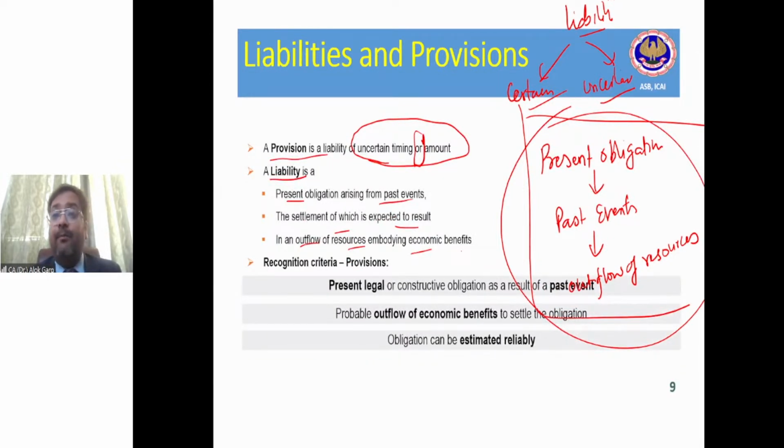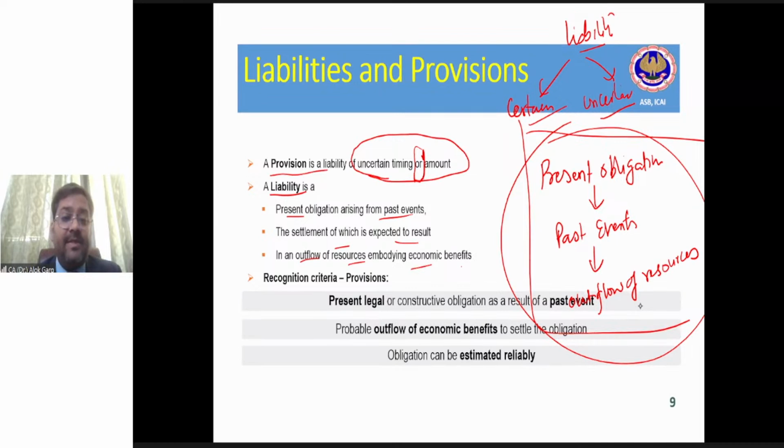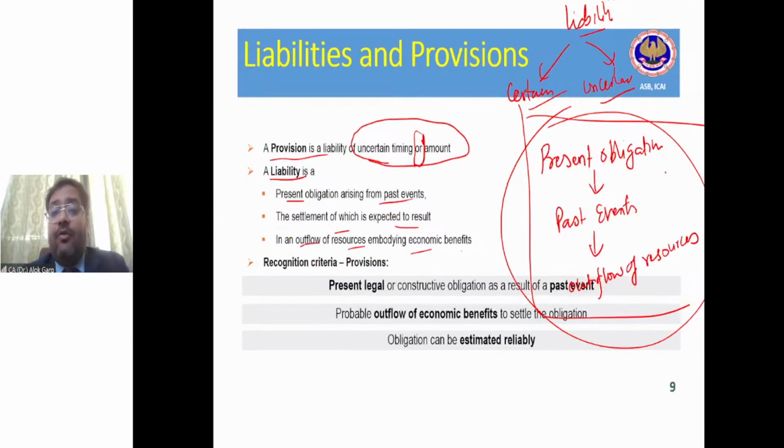So when a provision is going to be recognized, now we are discussing the recognition condition. And the recognition condition comes out from this liability definition only. There must be a present obligation. This present obligation could be a legal obligation, could be a constructive obligation. I'll talk about this thing. Second, the obligation can be estimated reliably. A reliable estimate can be made.